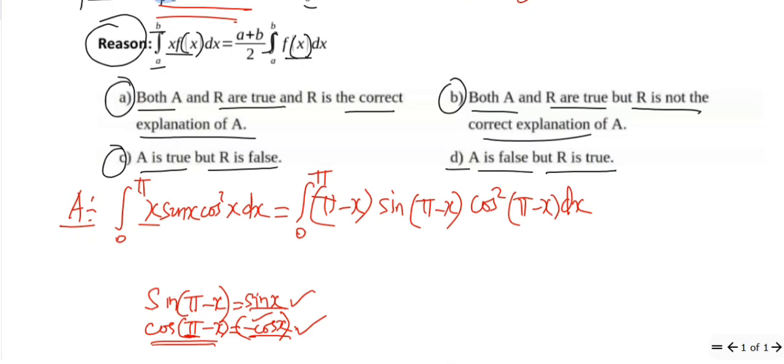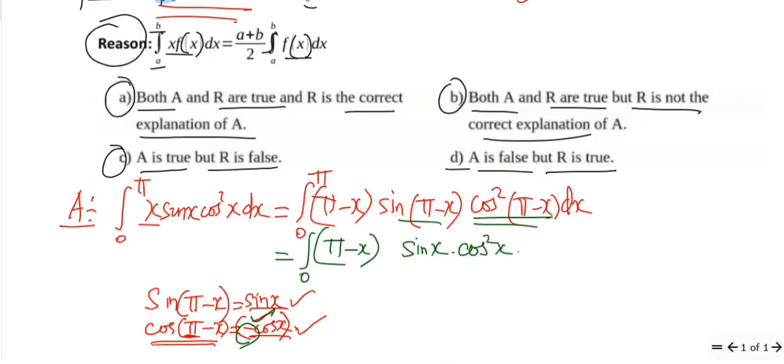So it becomes pi minus x as it is. No need to change that. Whereas this becomes sin x, and this also becomes cos x. Why? Because we have a negative sign, so the whole square will give you the same function. So cos square x, and the integral will be 0 to pi as usual, along with dx.